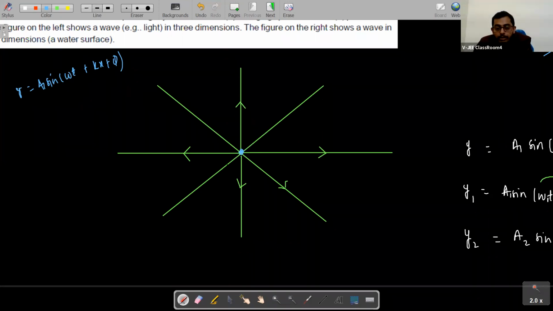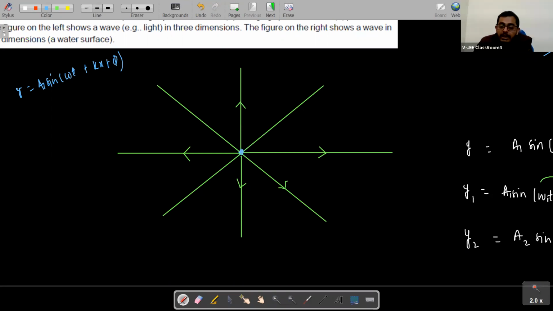You see here, students, that this source is emitting some wave in all directions. What did we say about wavefronts? Wavefronts are those surfaces whose all points have the same phase, right?